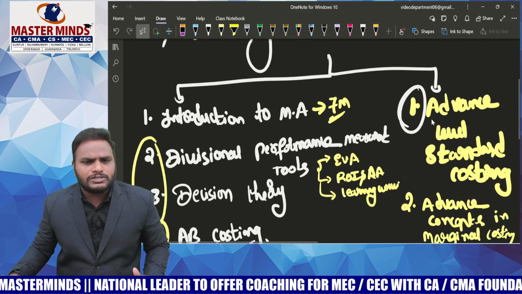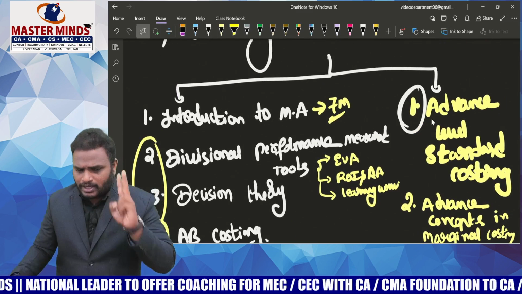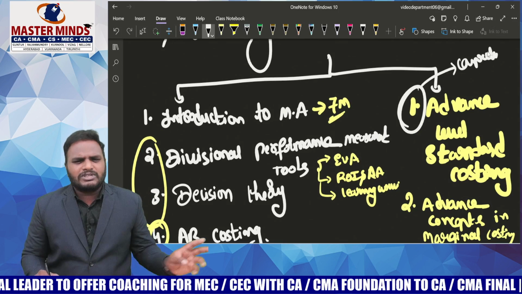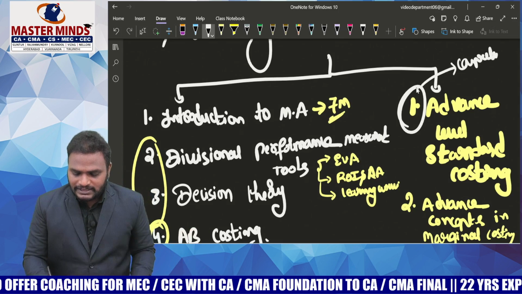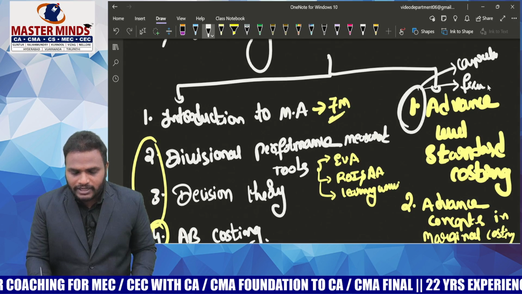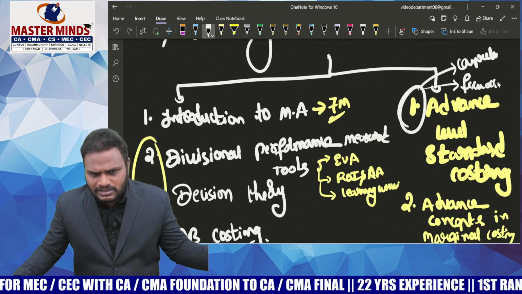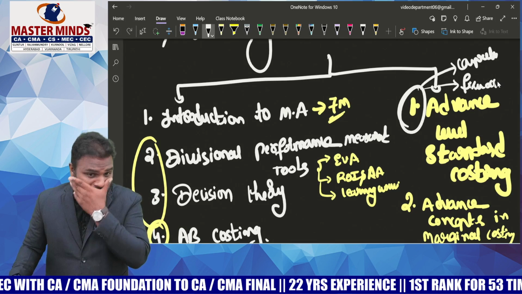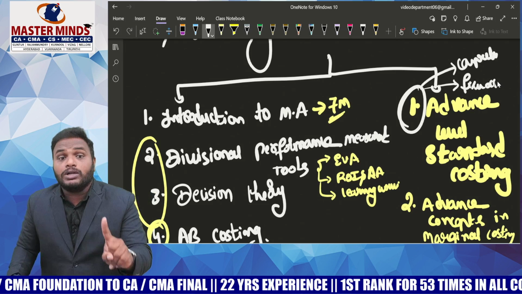Sir, in standard costing, the major examination areas are 2. One is the comprehensive problem, which covers all the variances and reconciliation. The second area is fixed overhead variances. Fixed overhead variance is frequently asked in examinations in recent times. Please practice fixed overhead variances, and one basic level problem on comprehensive.